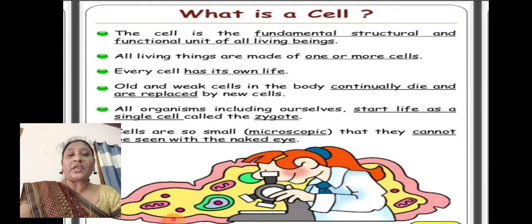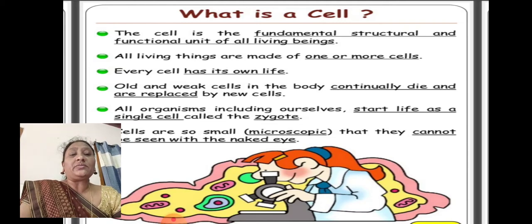We human beings are multicellular organisms. The body is made of millions of cells. Each and every cell is very small, very minute, only visible under the microscope. Okay, so we can see the big cells, we can see the small cells. Now let us see what is a cell. The cell is the fundamental structural and functional unit of living beings.